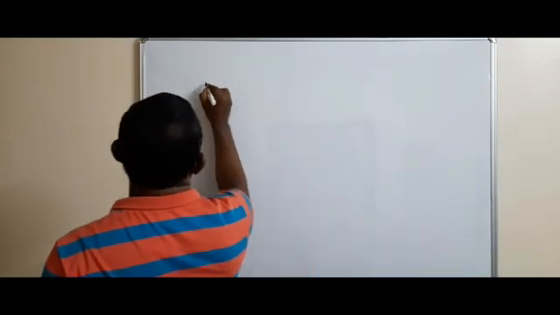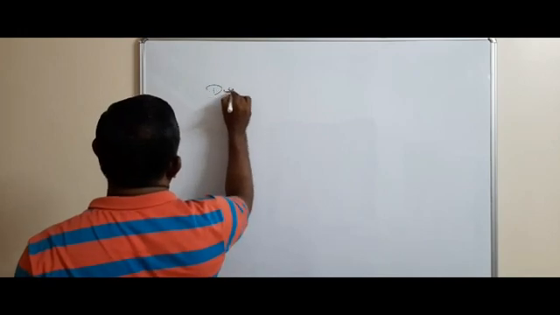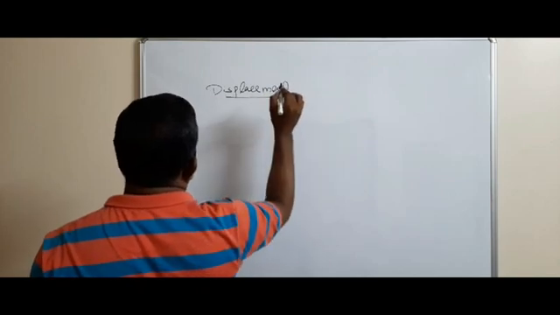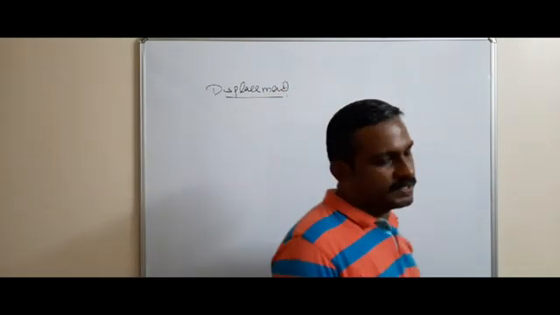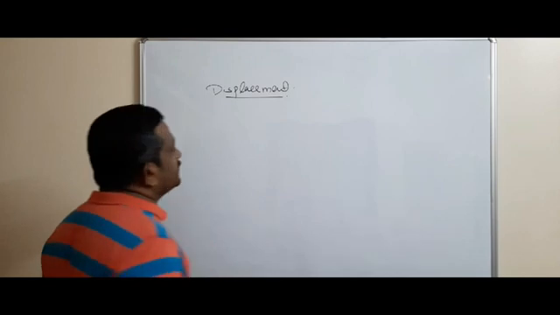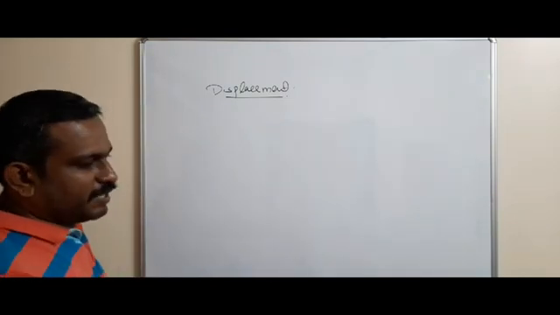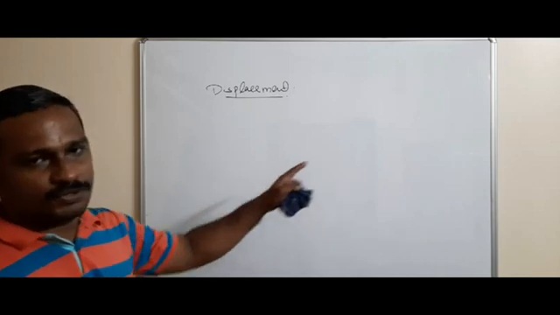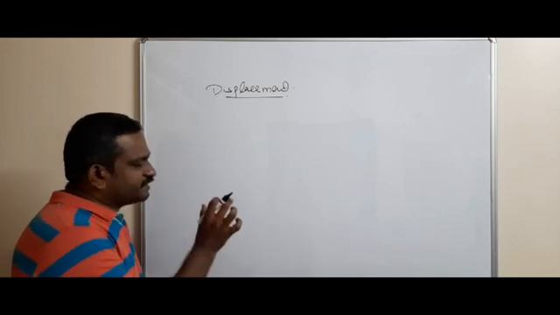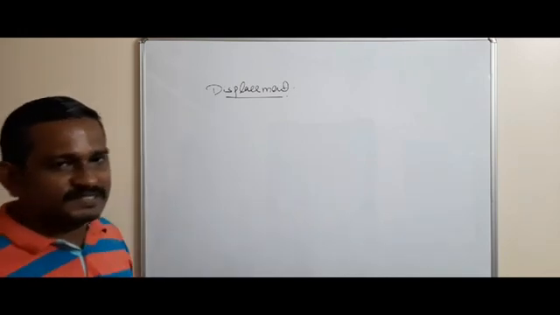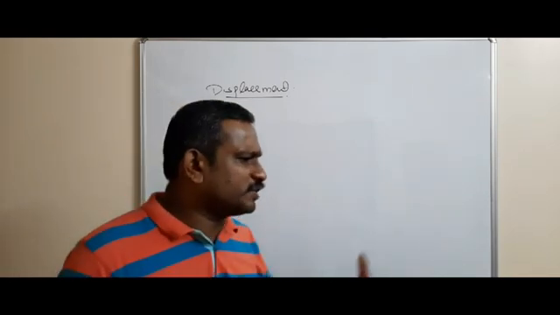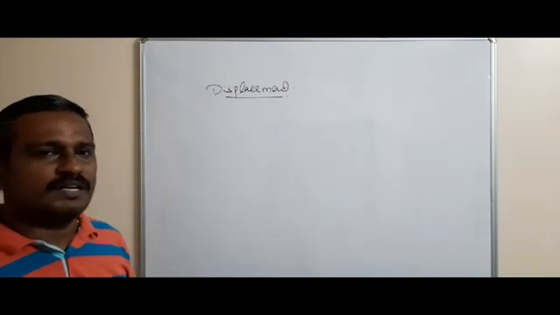Next is displacement. Displacement is a very, very important quantity. Displacement is the shortest path from the initial point to the final point in a journey. Or we can say the straight line path from the initial point to the final point is called displacement.